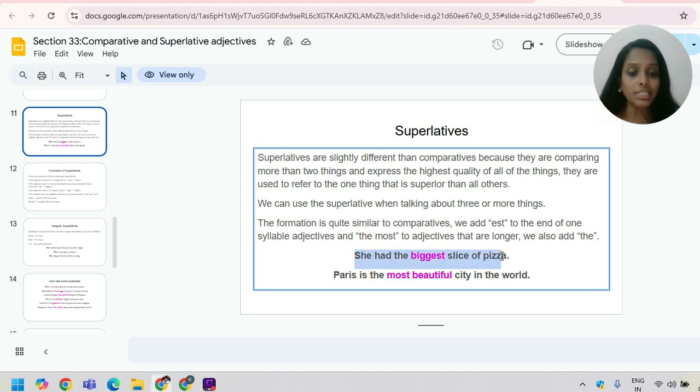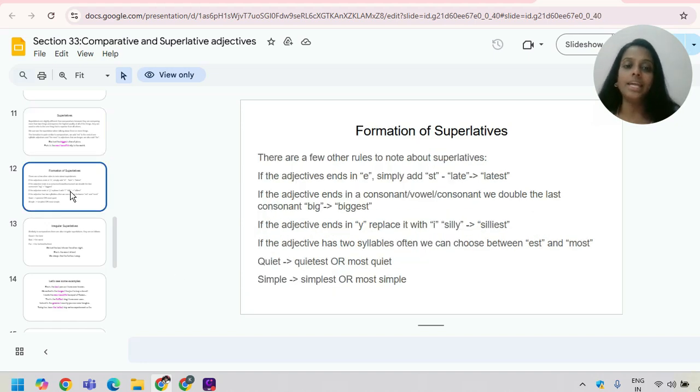She had the biggest slice of pizza. Paris is the most beautiful city in the world. So biggest, we are adding est to big, and for beautiful, it's a long adjective, so we are using most beautiful. Got it? And let's see the formation of superlatives. There are a few other rules to note about superlatives.